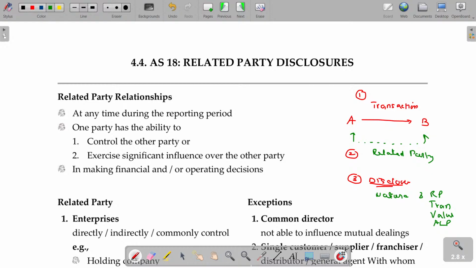The value is 1,50,000. I'm selling this one to my brother for 1,50,000 only now, sir. I have not cheated. Whether you cheat or not doesn't matter. If it is a related party transaction, you have to disclose it with the value and state the arm's length price also. We'll decide later on.